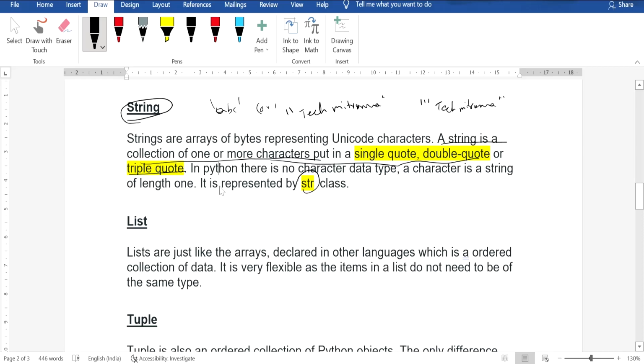And we also have an inbuilt method called str. Suppose you have declared an integer variable which stores integer values like 1, 2, 3, and you want to convert this 1, 2, 3 into a string data type. For that we have an inbuilt method called str, and you have to pass this a to it. It will convert the data within the variable a to string, and the value assigned to d is of data type string.